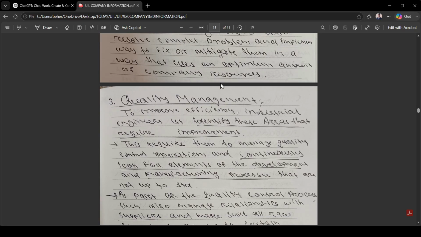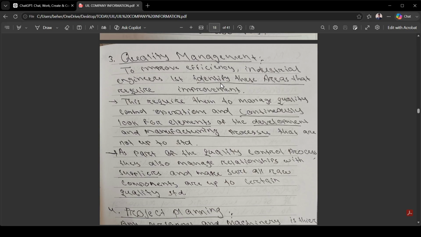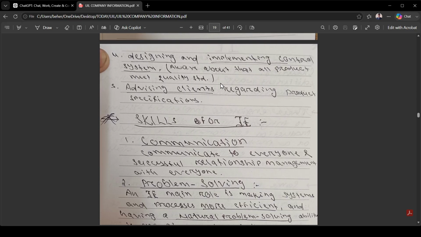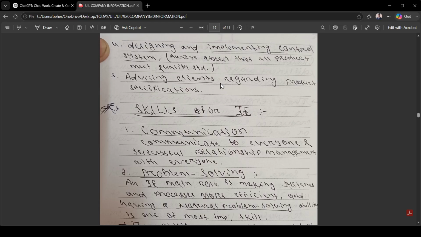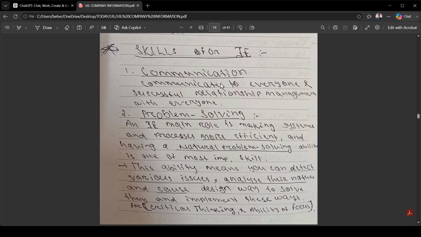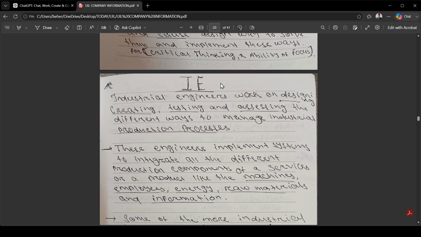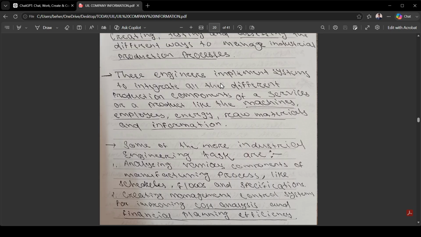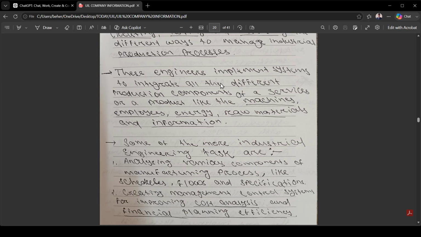So critical thinking, quality management, project planning, skills for IE, which skills are most important in IE: communication, problem solving. There are so many skills you can develop in yourself.